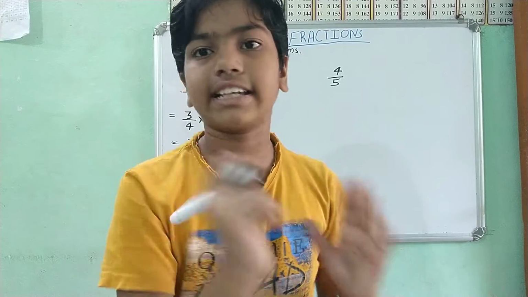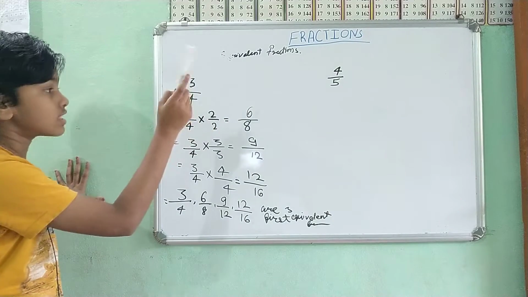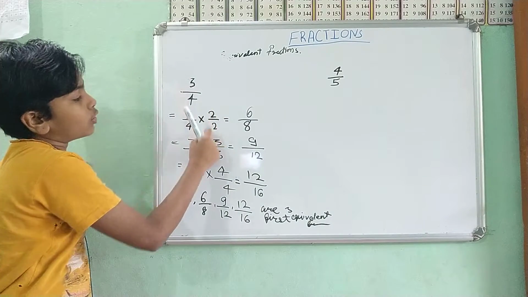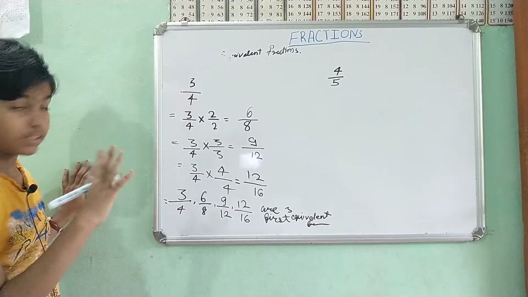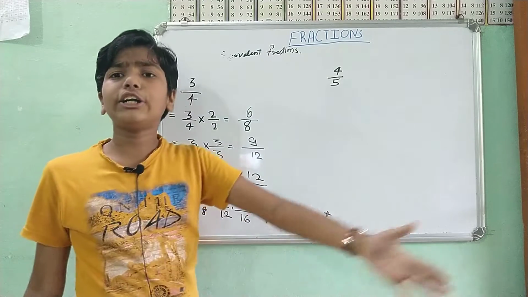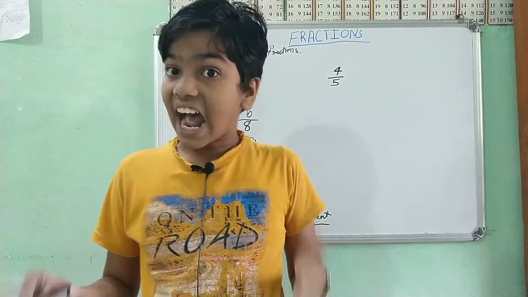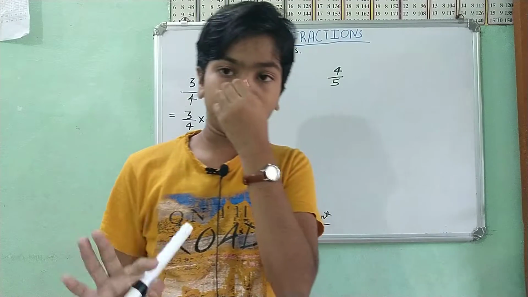If you're not understanding, again over here you can see clearly 3 by 4, you multiply it by 2 by 2, then 3 by 3, then 4 by 4, and it could continue. That's why we say multiply by any number.